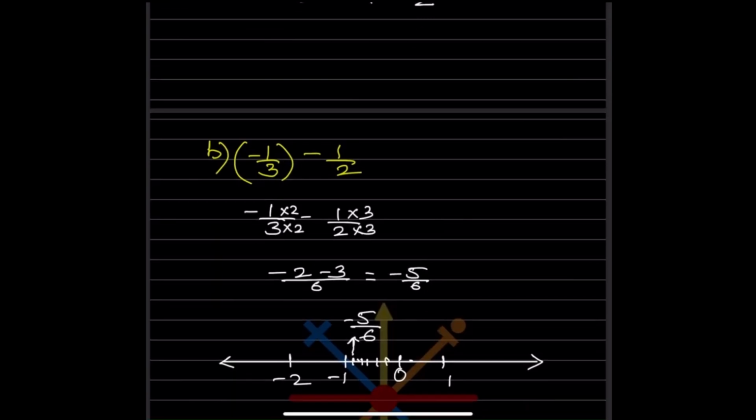So now this will be minus 1 by 3 minus 1 by 2. Again here the LCM is going to be 6. So you are going to multiply this by 2, this by 3. So this is going to be minus 2 minus 3 by 6. So this is minus 5 by 6.